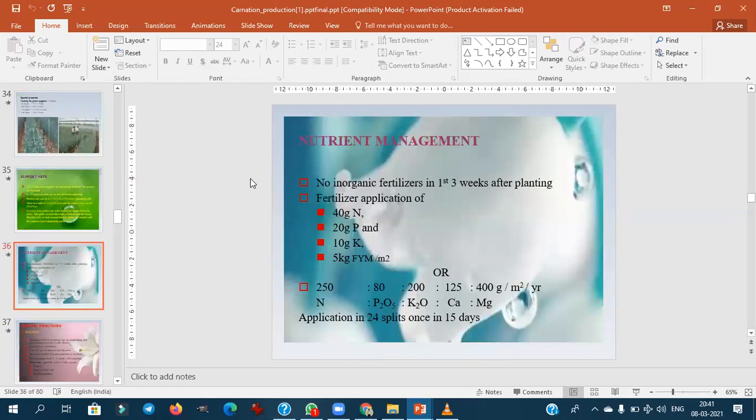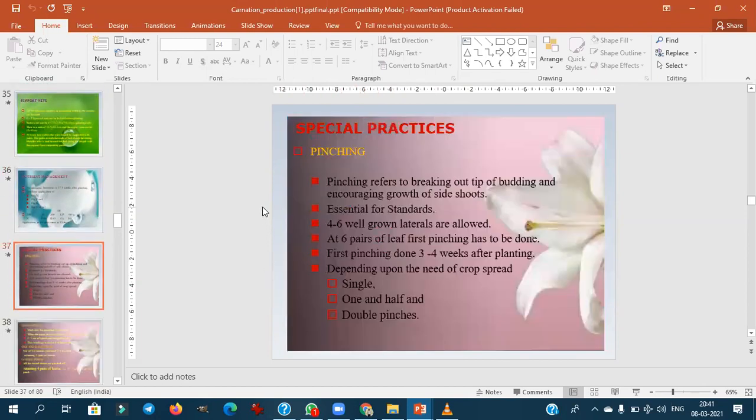With respect to nutrient management, they won't ask the NPK level and so on. With respect to special cultural operations, they will definitely ask. Pinching is the most common. This refers to breaking out the tip of the buds to encourage the growth of side shoots. This is essential for the standards to grow cut flowers.